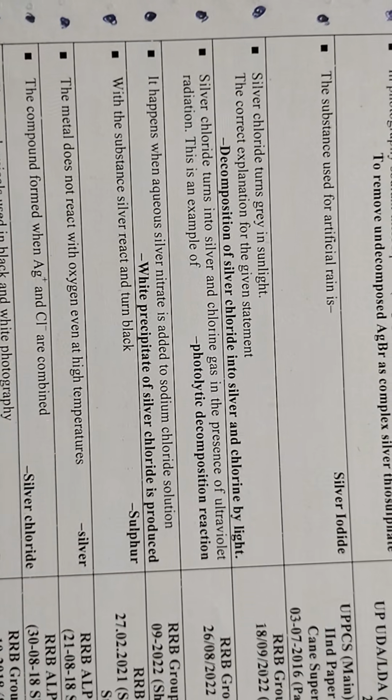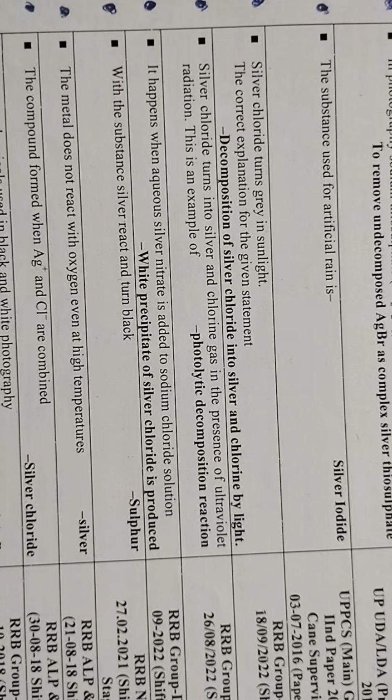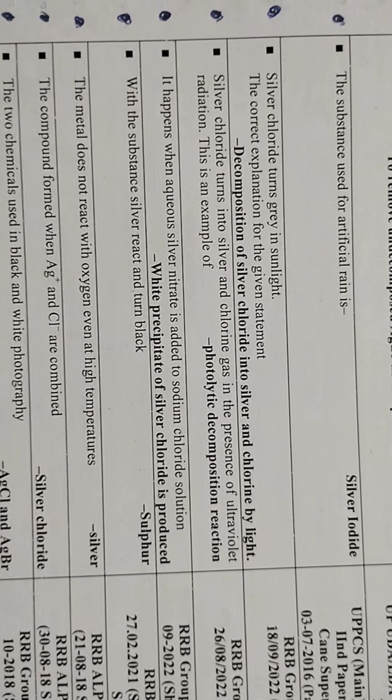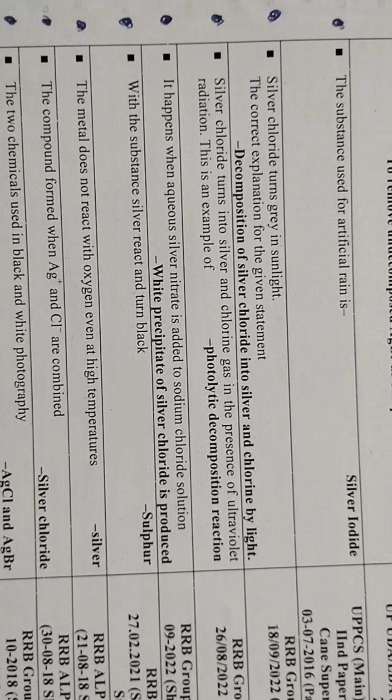Silver chloride turns into silver and chlorine gas in the presence of ultraviolet radiation. This is an example of a photolytic decomposition reaction. It happens when aqueous silver nitrate is added to sodium chloride solution. A white precipitate of silver chloride is produced.